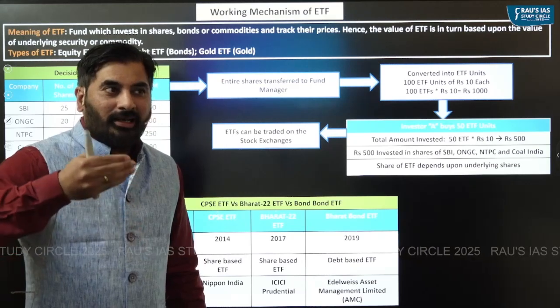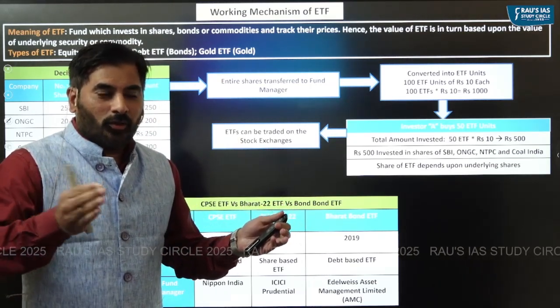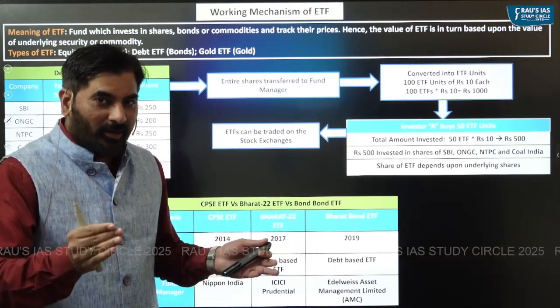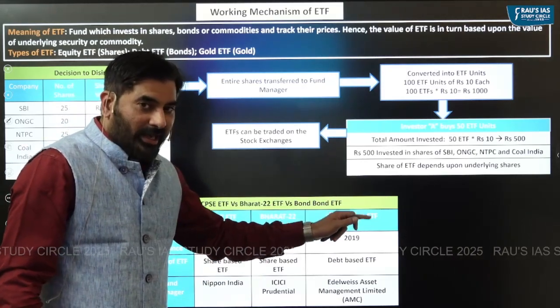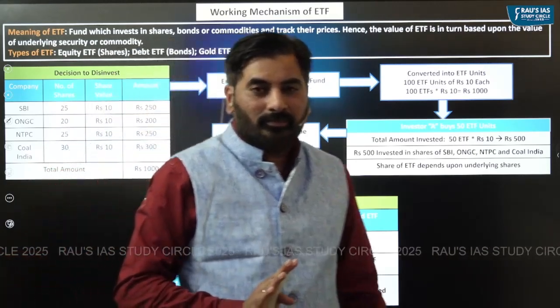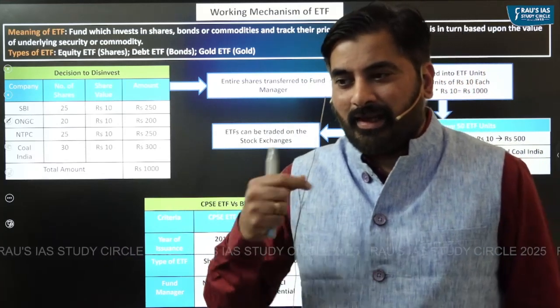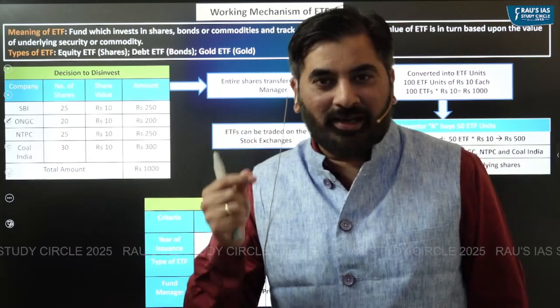So you are lending your money to multiple PSUs. As the bond prices increase or decrease in the secondary market, the value of your Bharat Bond ETF would also change accordingly. So having understood this concept, let's get into the working mechanism of gold exchange traded fund.